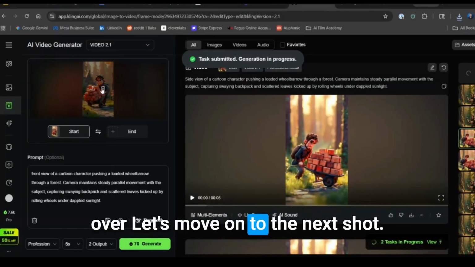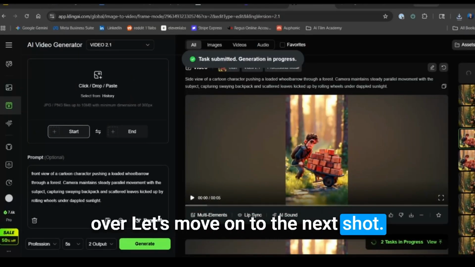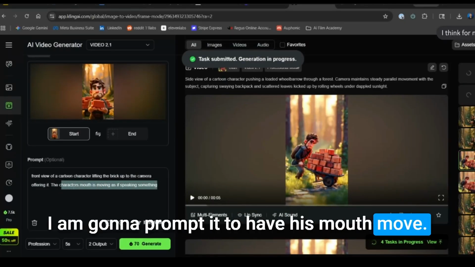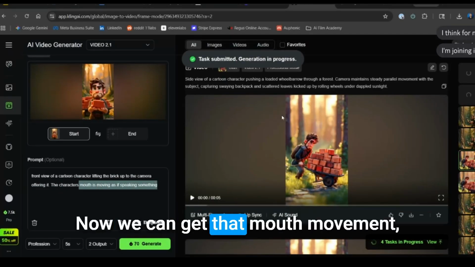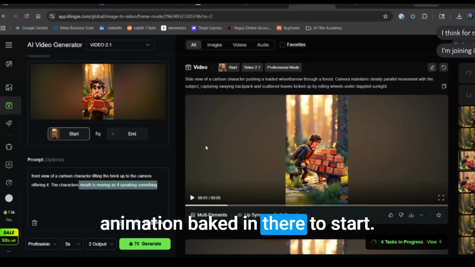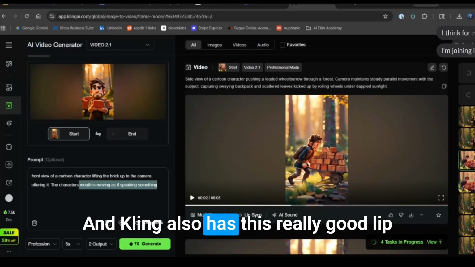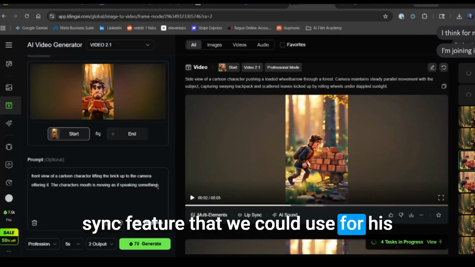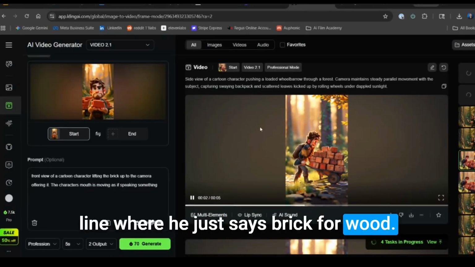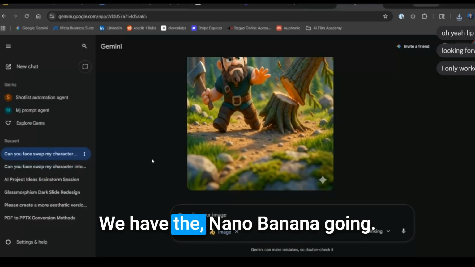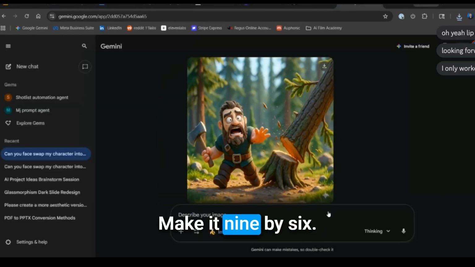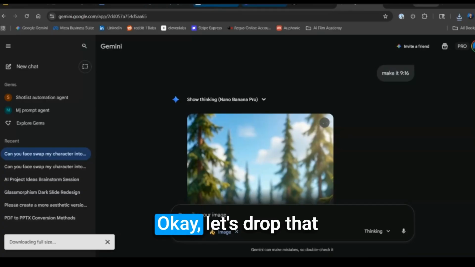Let's move on to the next shot. I'm going to prompt it to have his mouth move. Now we can get that mouth movement animation baked in there to start. And Kling also has this really good lip sync feature that we could use for his line where he just says brick for wood. We have the NanoBanana. Oh, yes. But make it darn by 16. Okay.